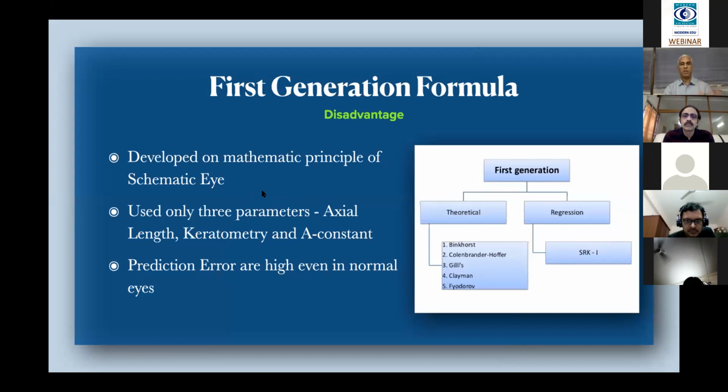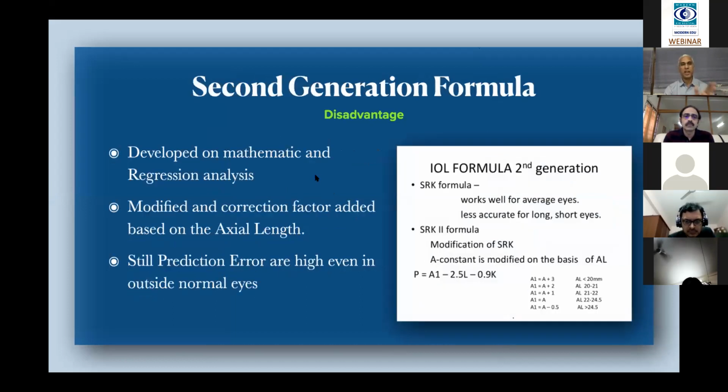And it was working okay in some limited cases, but even in the normal size eye, they realized there are some errors. Then in the second generation, they further improved, and they call it the SRK2 formula, where for axial length between 22 and 24.5, there is no need of any correction factor.